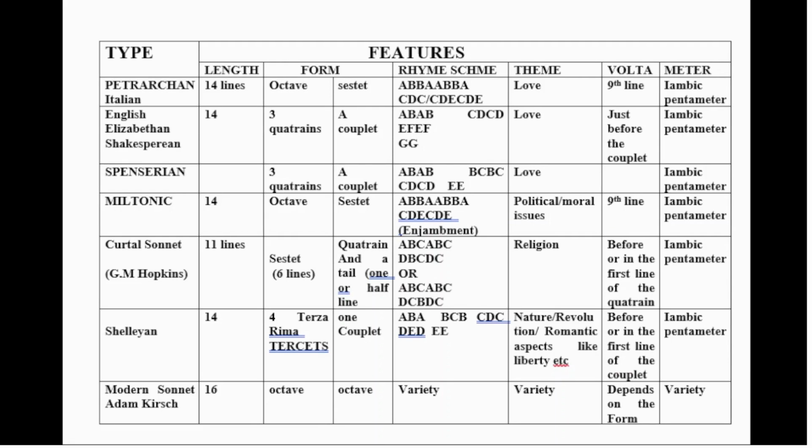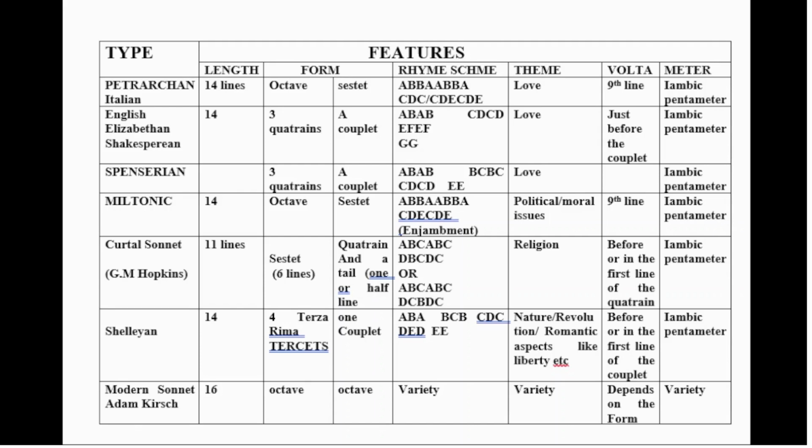Italian and Elizabethan sonneteers loved the theme of love. Miltonic and G.M. Hopkins had more inclination towards religion. Shelley and other romantic poets presented nature, manifestations of nature, beauty, and other romantic themes like liberty, fraternity, and equality. Modern sonnets have a variety of themes.